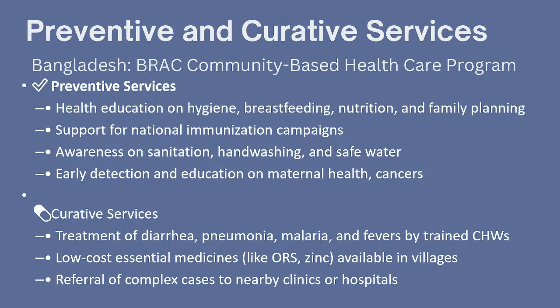So simple things such as breastfeeding, nutrition, family planning, support for national immunization campaigns, awareness on sanitation, hand washing and safe water, early detection, education on maternal health and cancers. Now this is largely based on infectious disease. Now you put in the component of non-communicable disease in this preventive and curative services, you will be preventing many more deaths happening due to cardiovascular disease. With a change of behavior, stop smoking, stop alcohol, get good exercise, take good nutrition, you are going to prevent a lot of death due to NCD. So that is the preventive component.